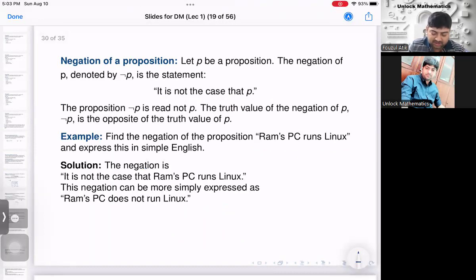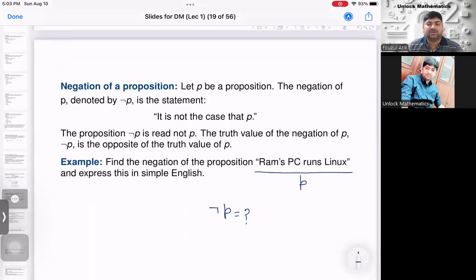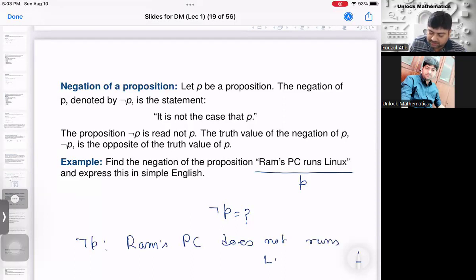But you have to make it even a simple sentence. Why would you make this kind of big statement? Ram's PC does not run Linux. That will be enough. So if I write negation of P, it will be: Ram's PC does not run Linux.